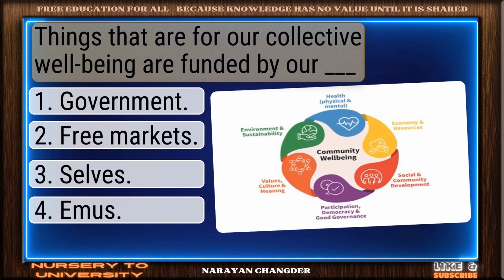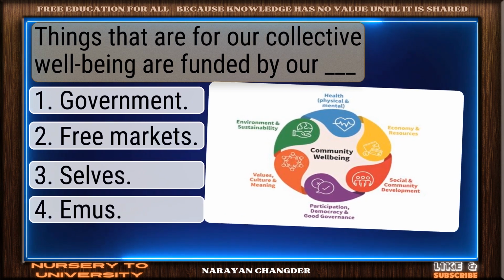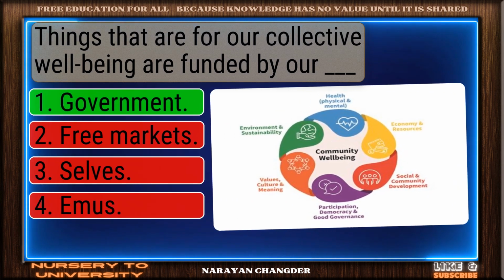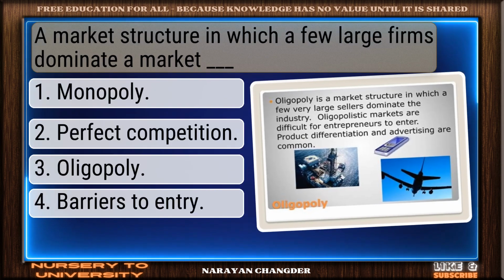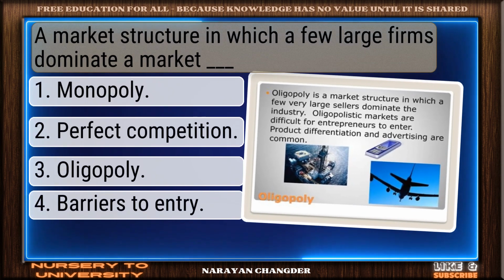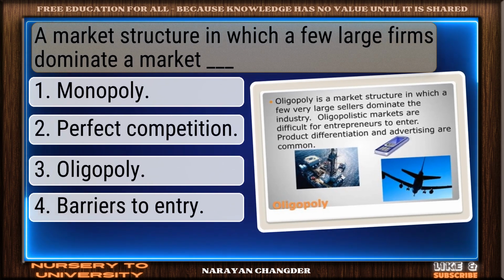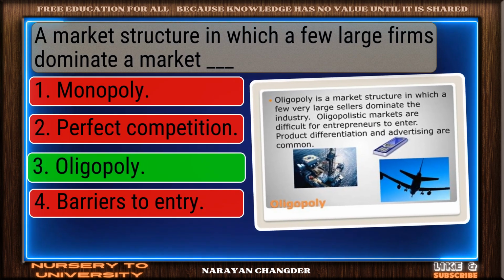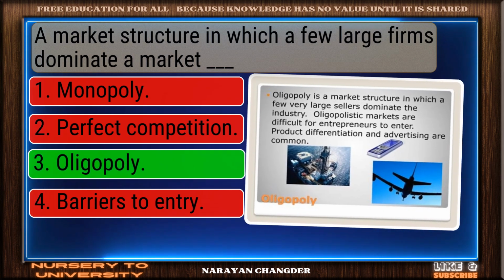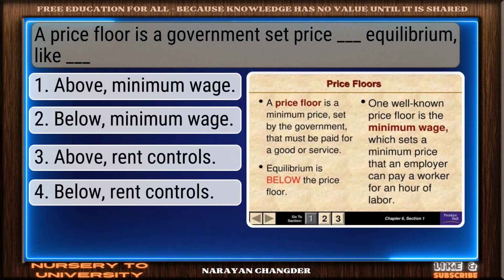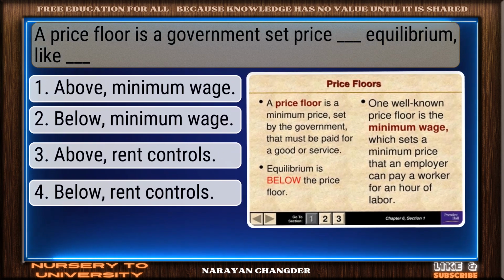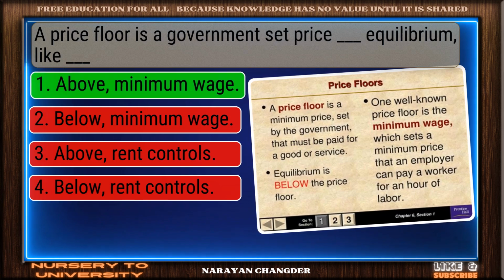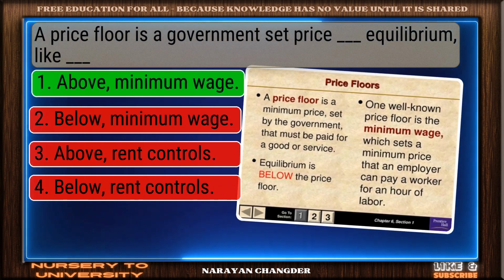Things that are for our collective well-being are funded by our dash. Exactly. Government makes sense and it is right choice. A market structure in which a few large firms dominate a market dash. Right again. Oligopoly is a valid answer. A price floor is a government set price dash equilibrium, like dash. On track. Above minimum wage is the correct answer.